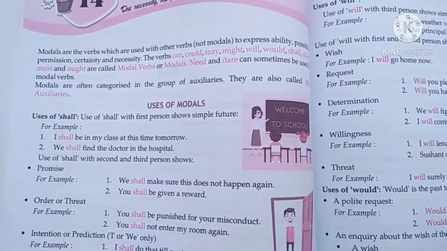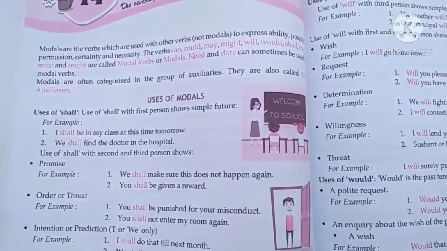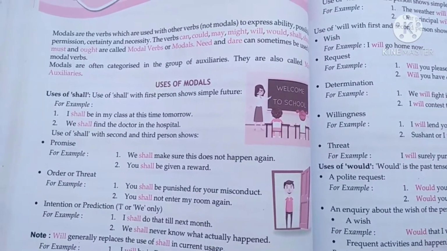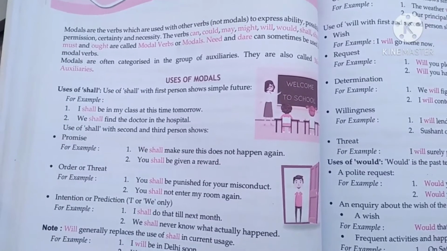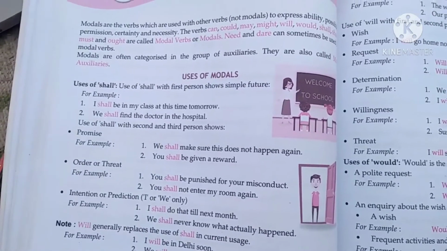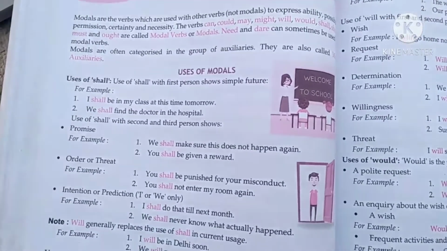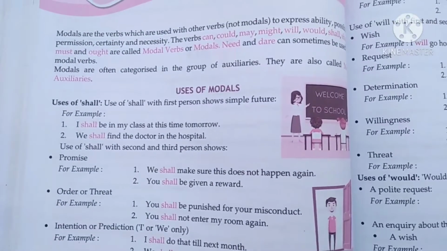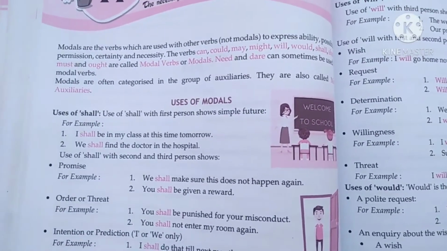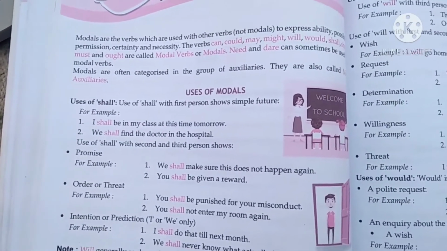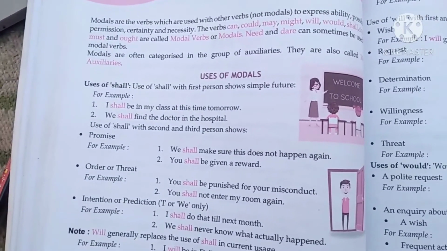So if you take any example, like you do this, this is a simple sentence. If I ask you to tell me the verb in this sentence, from the starting of this topic I explained what the verb is. So in this sentence, do is our verb. So this is the rule: before the main verb, we use the modal.